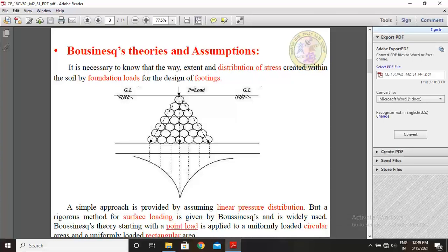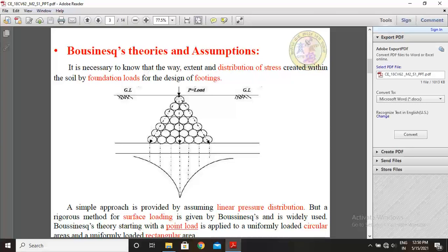The most widely used theories regarding distribution of stresses in soil are those of Boussinesq and Westergaard. They were developed first for point loads and later the values for point load have been integrated to give stresses below uniform strip loads, uniformly loaded circular and rectangular areas.